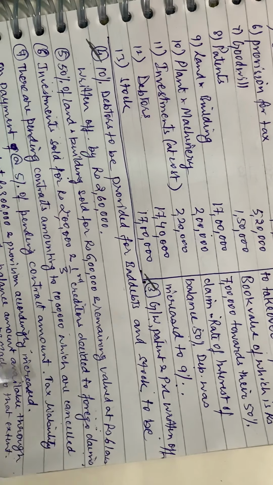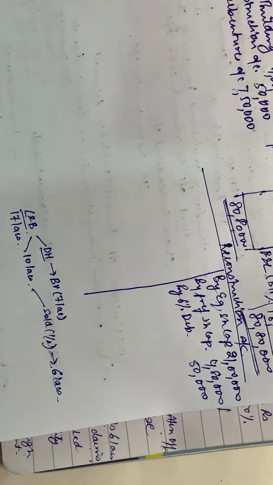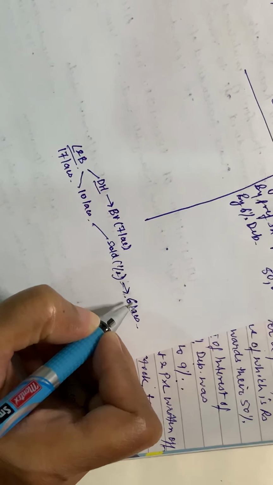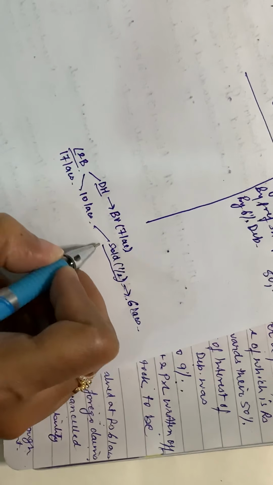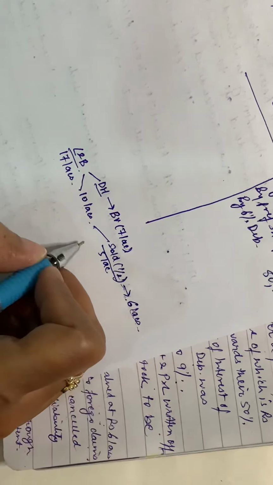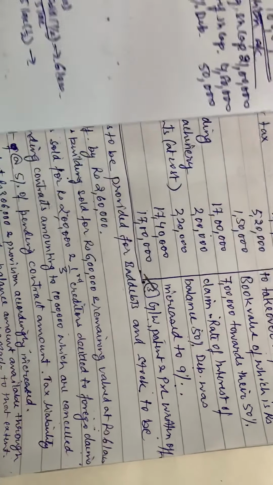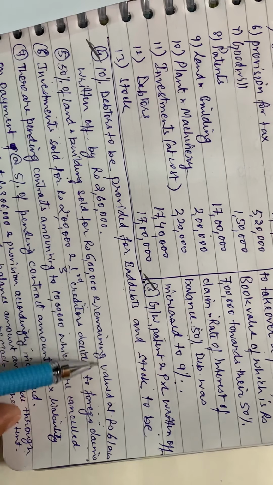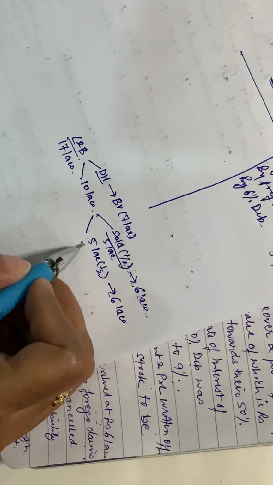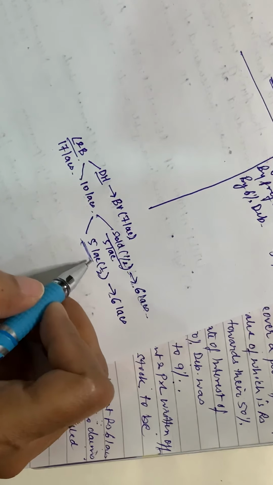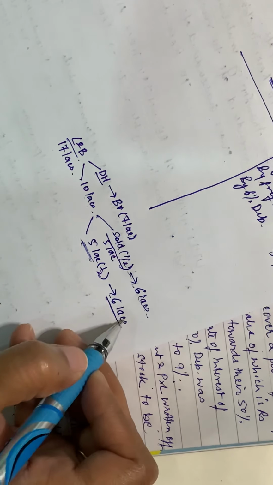Sorry, it is the sold amount. Half of it is 5 lakhs, which you have sold for 6 lakhs, and the rest half, that is 5 lakhs, remaining valued at rupees 6 lakhs. So you have done an appreciation of this 5 lakhs, neither sold nor given to the debenture holders, and you have appreciated 1 lakh in this. So these are the 2 points in relation to land and building.